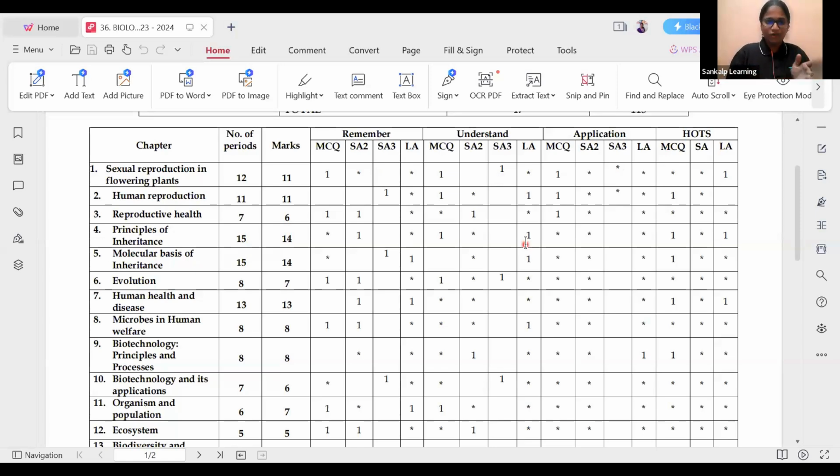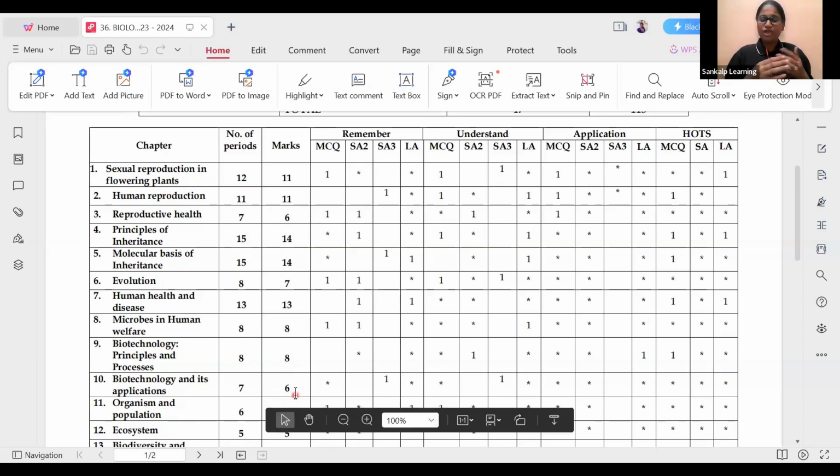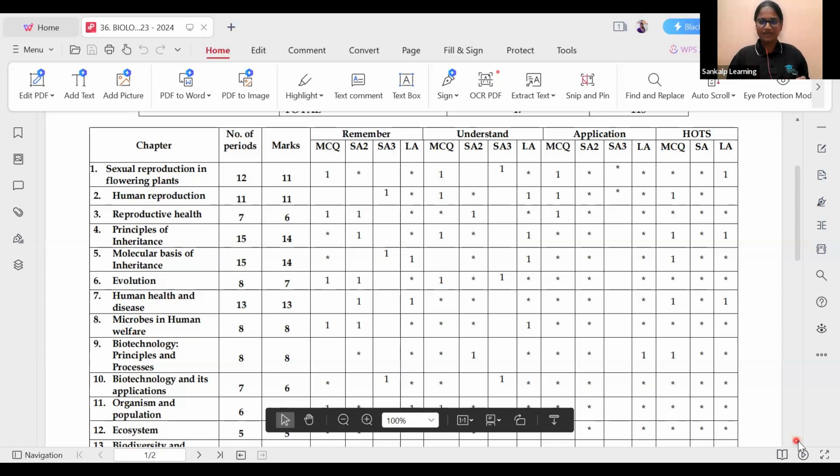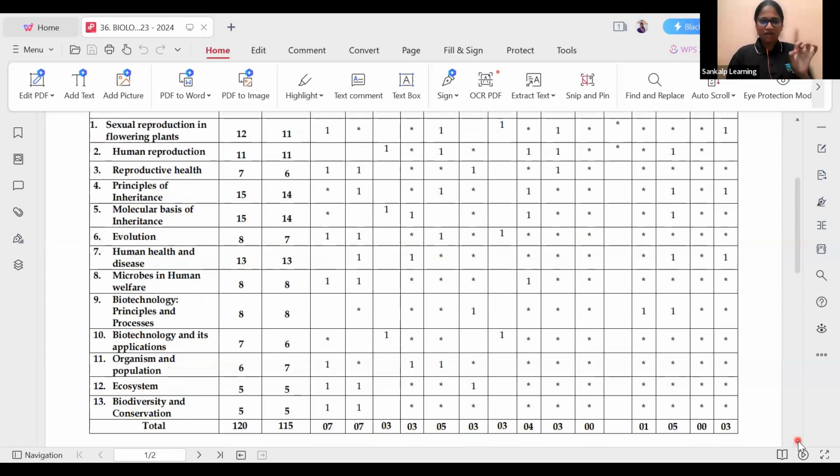For example, there are lessons for 7 or 8 marks, 6 marks. If you take 2 or 3 days to complete such chapters, so much time you are consuming for this chapter, and you get only 6 marks from it. So you will get to know how much time you can give to each chapter. That is why I explained it, guys, right? So mainly, what should we focus on? First chapter, then second chapter, human reproduction, molecular basis of inheritance, principle of inheritance. These will carry the highest weightage in our blueprint.